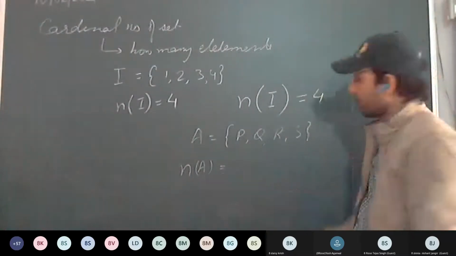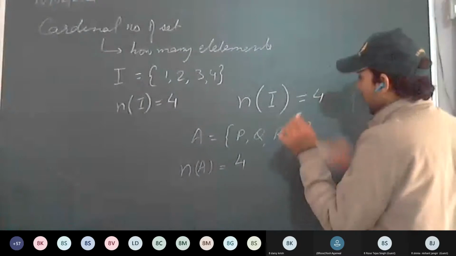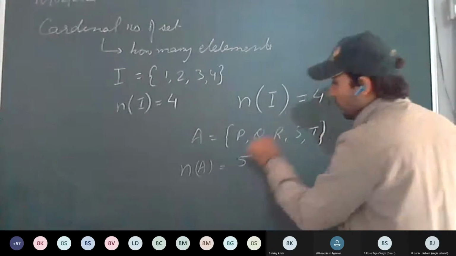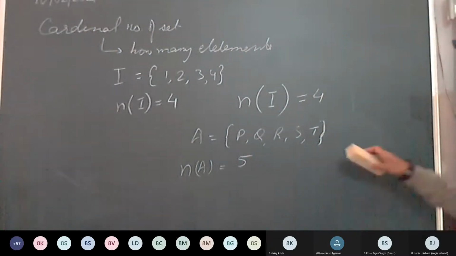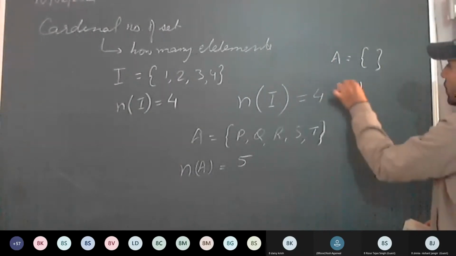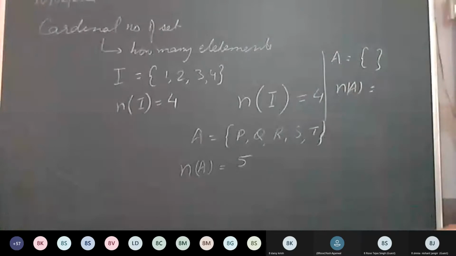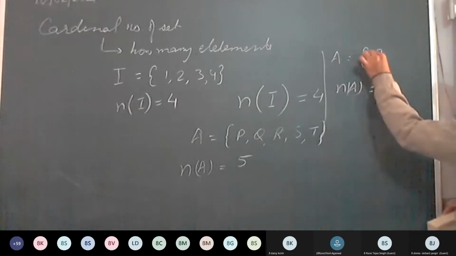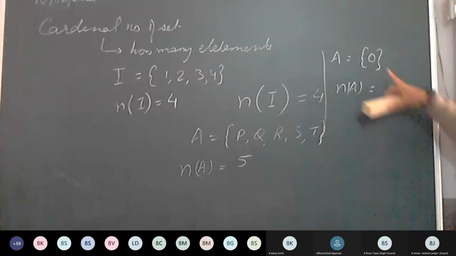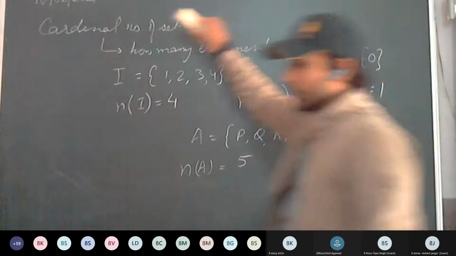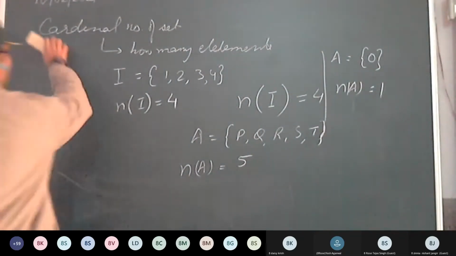N of A means the number of elements, it will be 4. Or if I add one more, this time it will be 5. Understood this one? Or if I'm writing like this, A set equal to this one, N of A equal to how many? 0, because 0 element, it is a null set. Or if now 0 I put here, it will be a singleton set with number of elements as 1. Okay, this is clear. Next we discuss equivalent set.